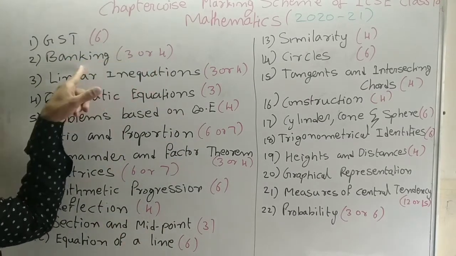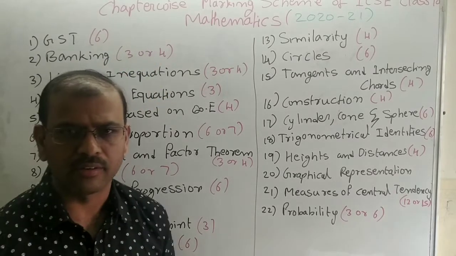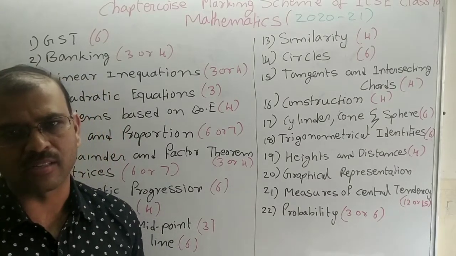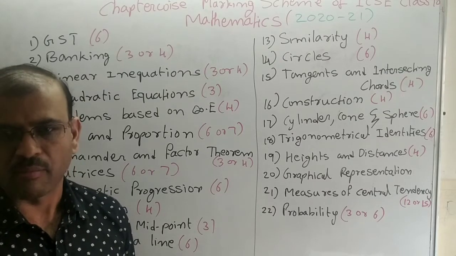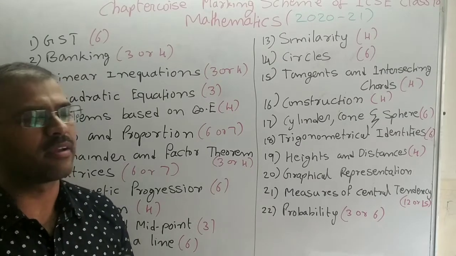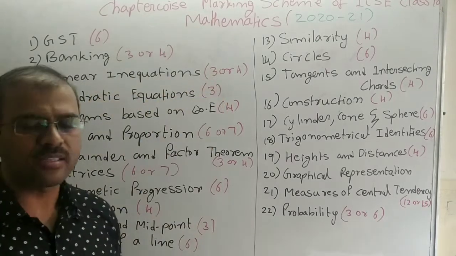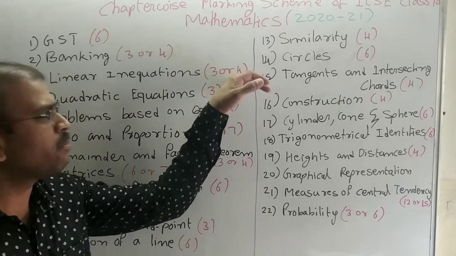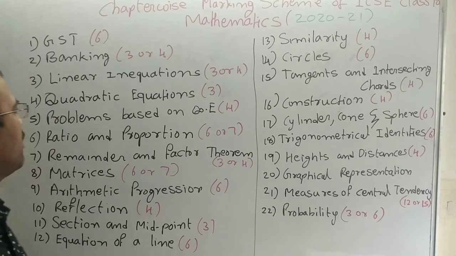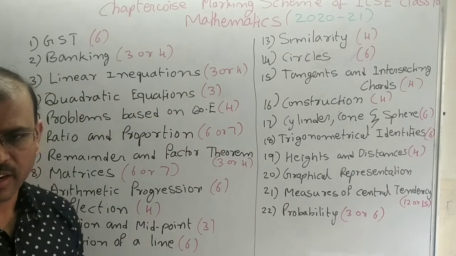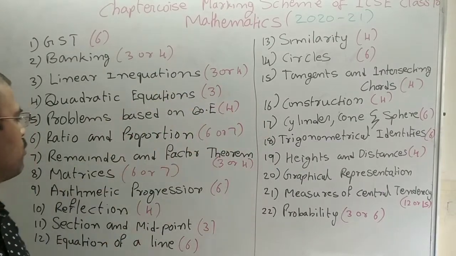So banking according to the previous year syllabus, 3 or 4 marks they will ask it. I think this year they may can ask 6 marks also, because they removed the shares and dividend. They removed the shares and dividend, so that marking they will be allowed to the other chapters. So linear inequations, usually they will ask 3 or 4 marks. This year may can ask 6 marks also, because 3 chapters are completely removed. Quadratic equation, that is the 3 marks. Problems based on the quadratic equation, 1 question they will ask, that is the 4 marks.